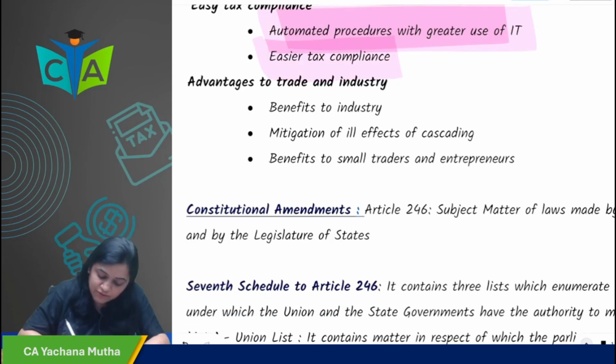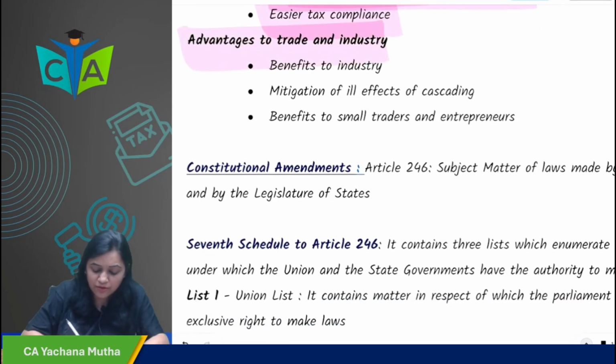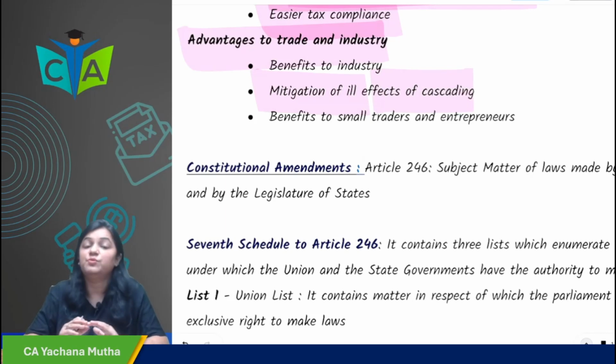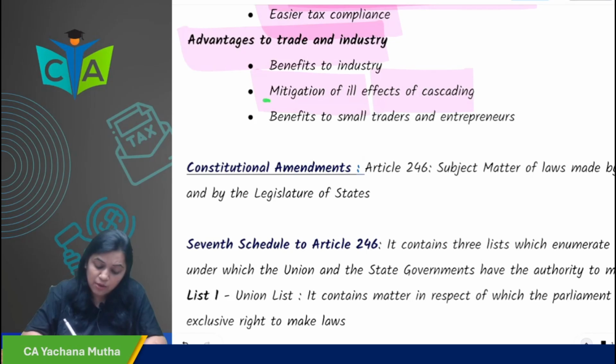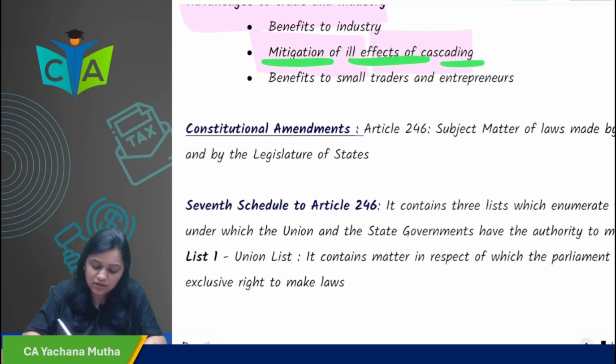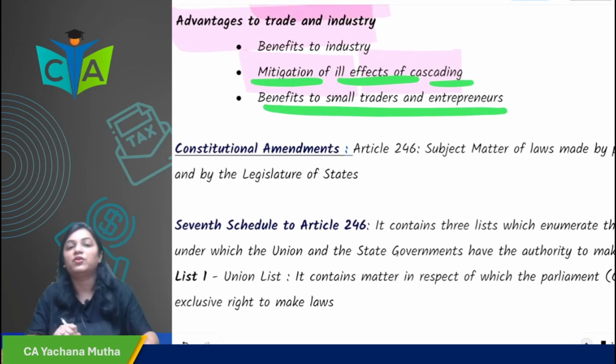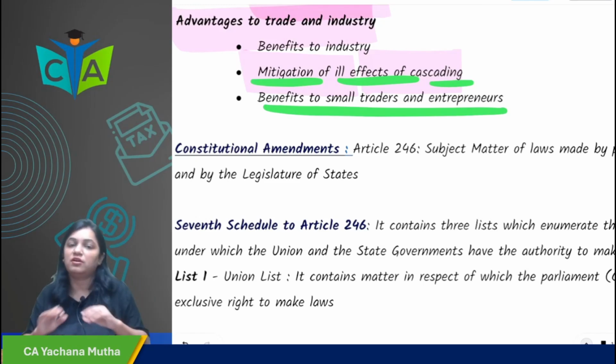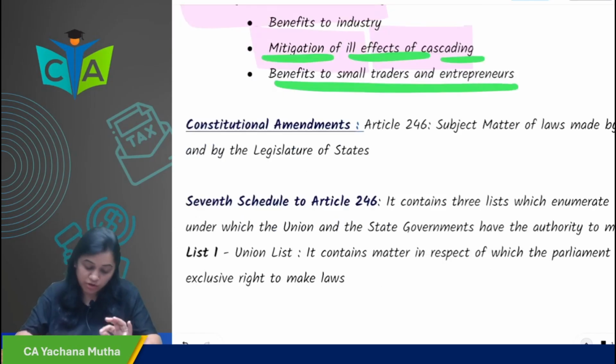And then there are advantages to trade and industry as well. There is a mitigation of the ill effects of cascading. Previously there was tax on tax, now that has been removed, and the ill effect of cascading is mitigated. There are definitely benefits to small traders, and entrepreneurs have benefited to a larger extent. So definitely, after the implementation of GST, the country has benefited a lot.